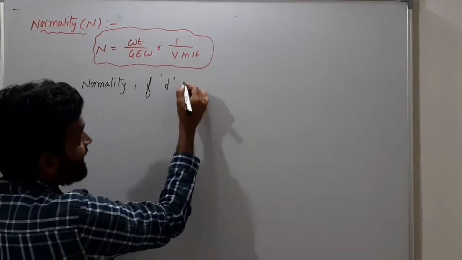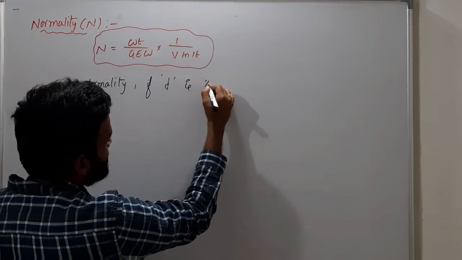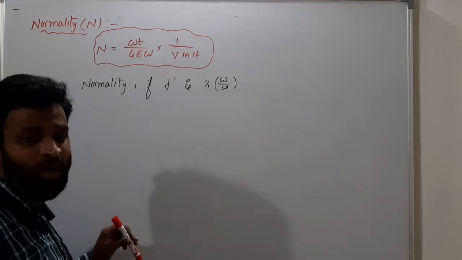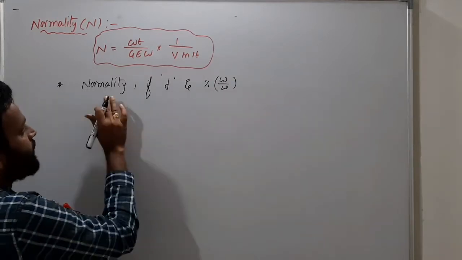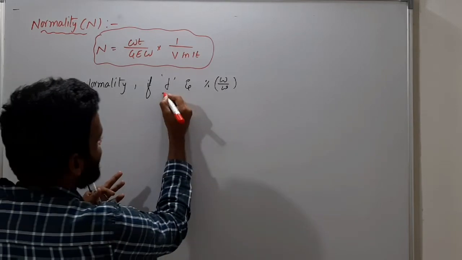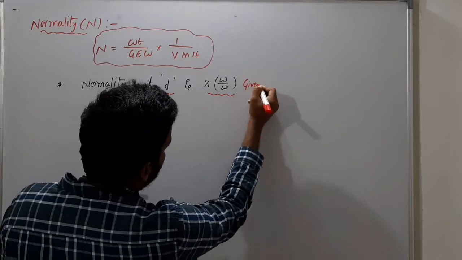What was given? Density and the percentage weight by weight were given, the same as we discussed for molarity. So here, normality if density is given.